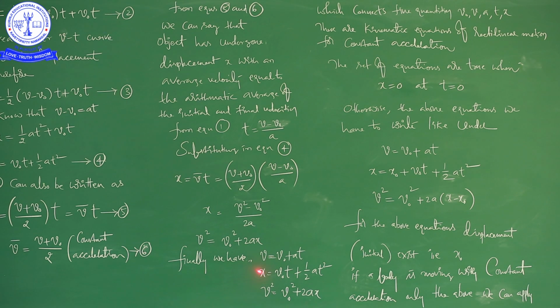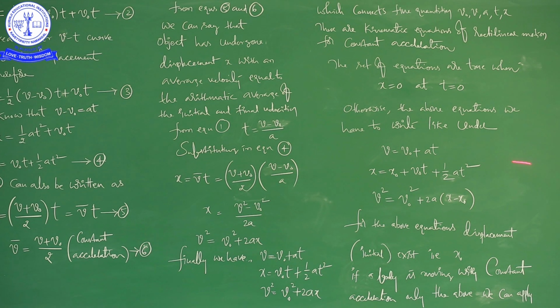Then, with a certain displacement x in a certain time interval t, its velocity will automatically increase to V. Finally, it has some acceleration. In this situation, what is the situation? The body starts from here and is going to reach this position within the time interval t. Here its velocity is V naught, the initial velocity, and here its velocity is V. Meanwhile, it is going to cover displacement x in the time interval t, okay, right.